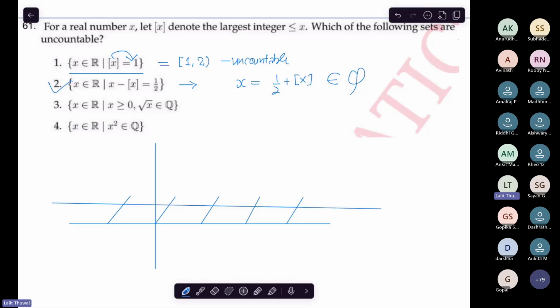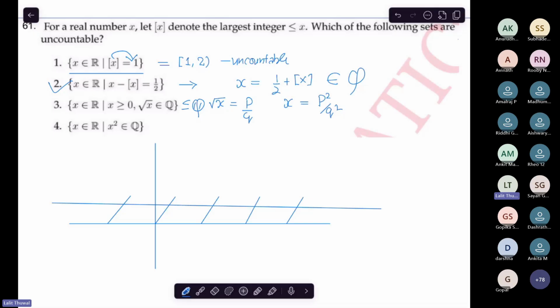And the third one says that X is greater than or equal to 0 and root of X belongs to Q. Then root of X will look like p by q for some p and q, where q should not be 0, you all know that. And X is then p square by q square. This again comes out to be a subset of Q. It means it's countable.